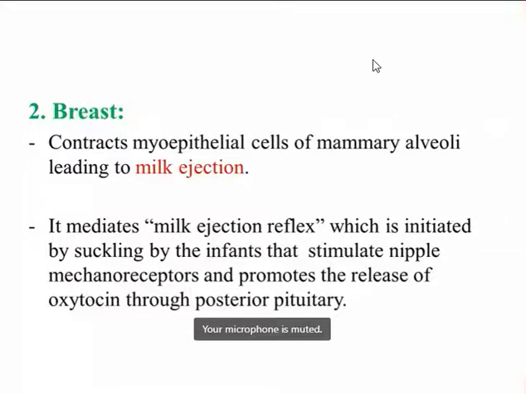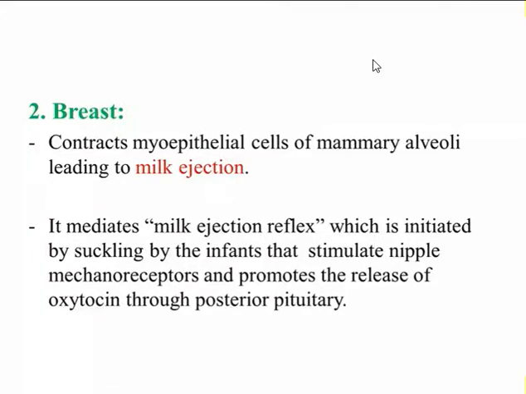So when the baby sucks the breast, it stimulates the nipple mechanoreceptors, promoting the release of oxytocin through the posterior pituitary, and when oxytocin is released, it leads to ejection of the milk.